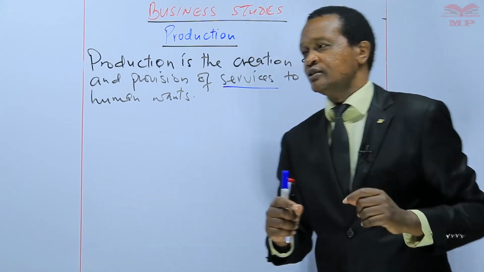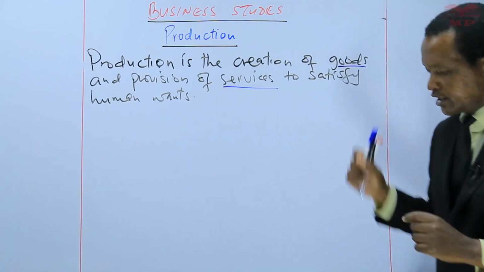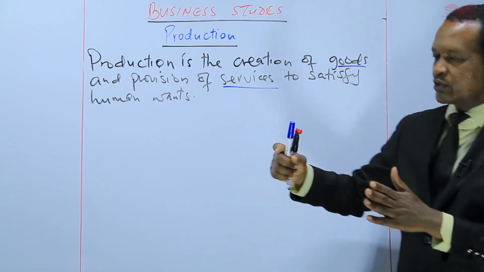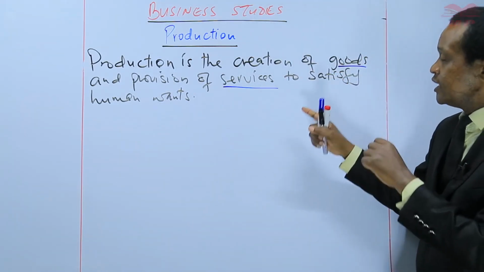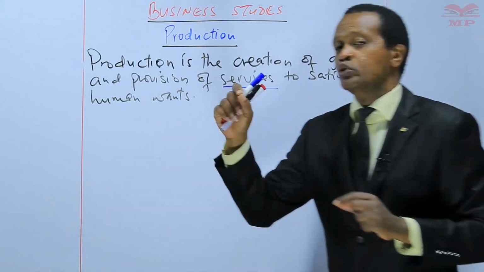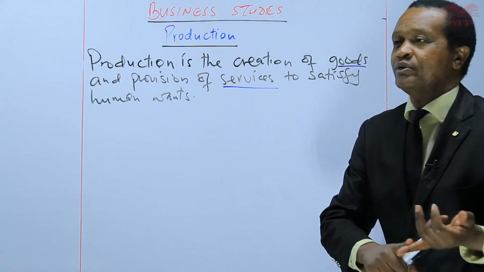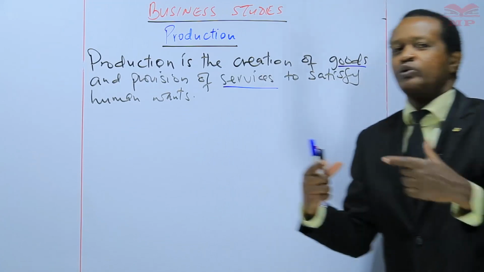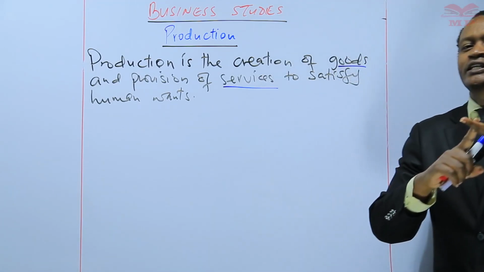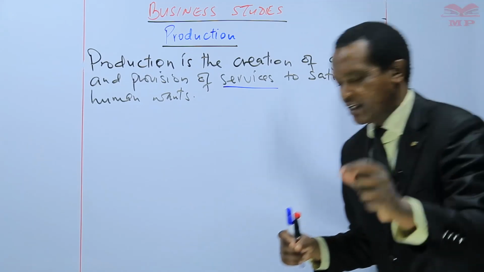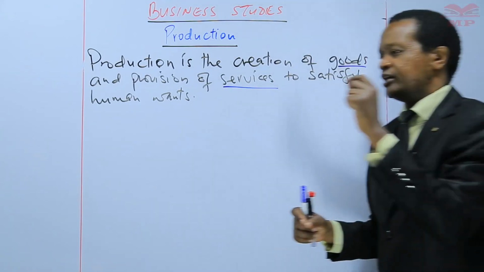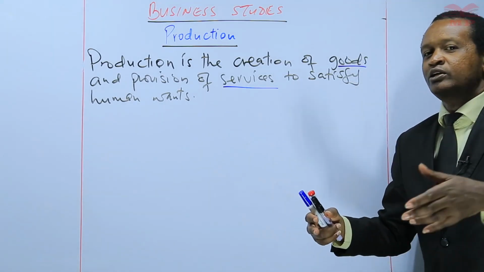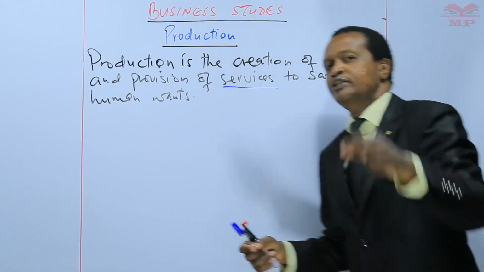So do you understand, learners? The goods that people produce, the services that people provide, production can be said to be complete if the goods and the services reach the final consumers at the right time, in the right form, and in the right place, and within the required time.